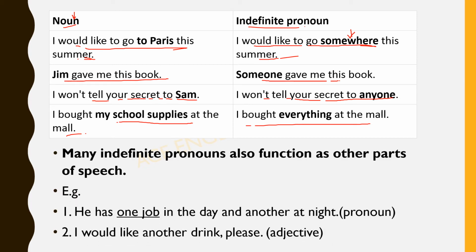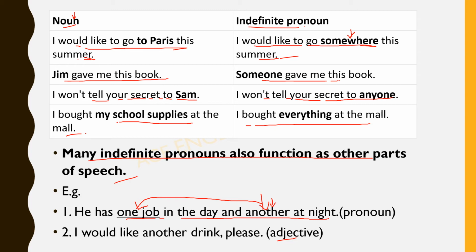So one more important point here, that many indefinite pronouns also function as other parts of speech in a sentence. How? They are pronouns also, but they can be other parts of speech like adjectives. See here I have taken an example. He has one job in the day and another at night. So here another is used in place of one job, and that is a noun. So in place of a noun, what do we use? A pronoun. So that is why this is a pronoun.